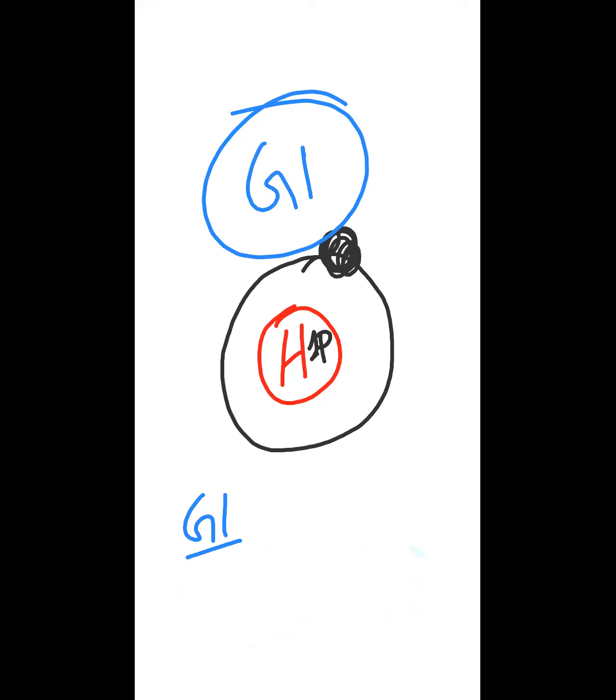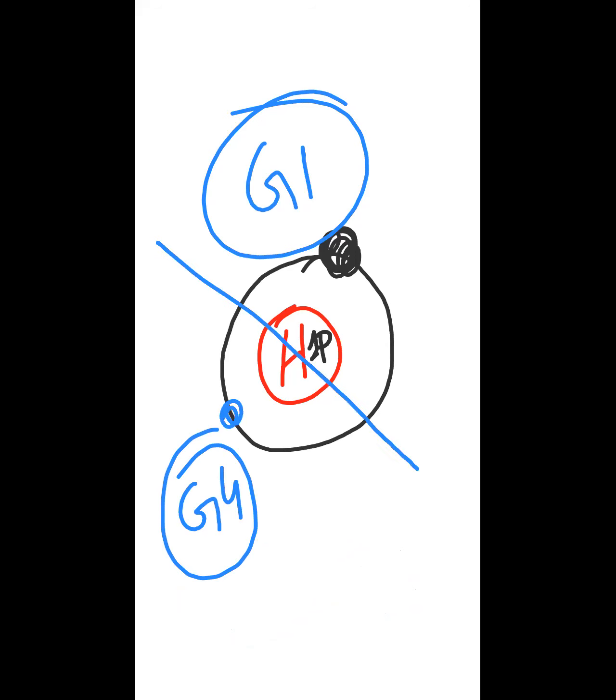Then what is the group number of hydrogen? Most of the students say, Miss, we can put hydrogen in group 4. Why? Because hydrogen is a non-metal, and group 4 is also non-metal. But you can see there is only one shell around hydrogen, the first shell, and the first shell can be filled with two electrons only. But hydrogen has only one electron. It means hydrogen has a half filled shell.